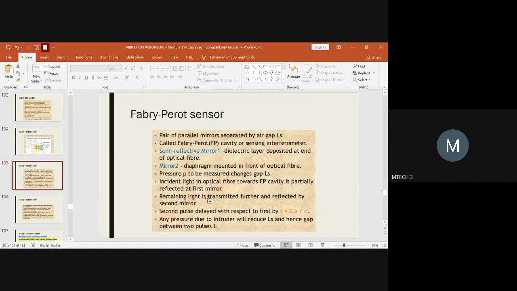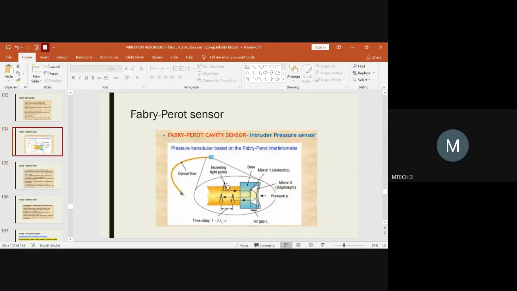What happens to the remaining light? The remaining light is transmitted further and gets reflected at the second mirror. That is the reason we use two mirrors: one is the partially reflecting mirror, the second is the fully reflecting mirror. Since mirror 1 is partially reflecting, 50% of the light rays are reflected back by it. The remaining part is made to pass through to mirror 2.